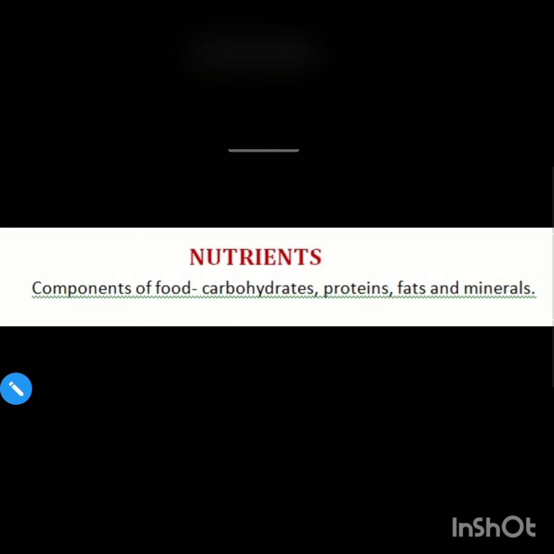Now in class 6 itself you have learned that food contains materials like carbohydrates, proteins, fat, vitamins and minerals. They are the components of food. These components of food are called nutrients. What are nutrients? The components of food: carbohydrates, proteins, fats and minerals. They are called nutrients.